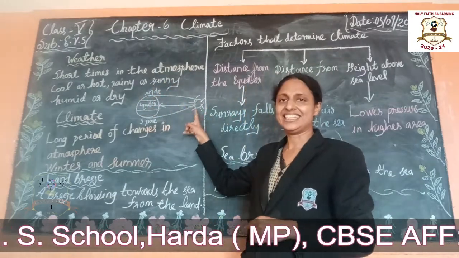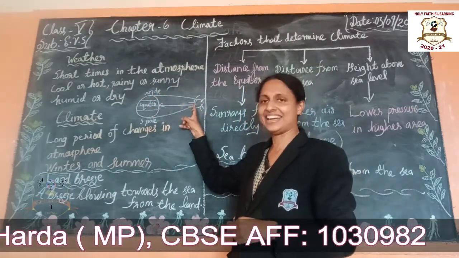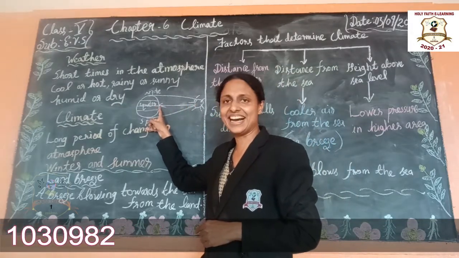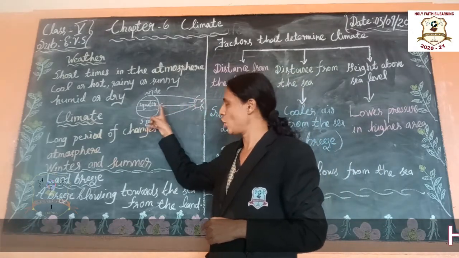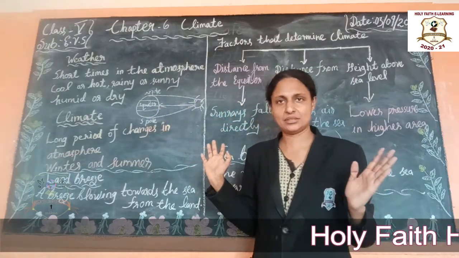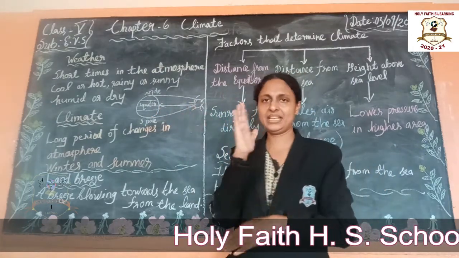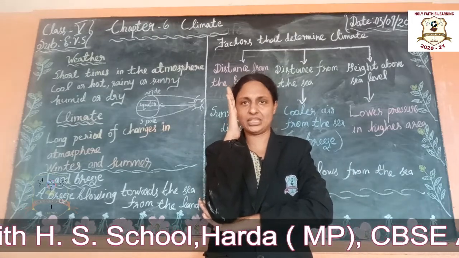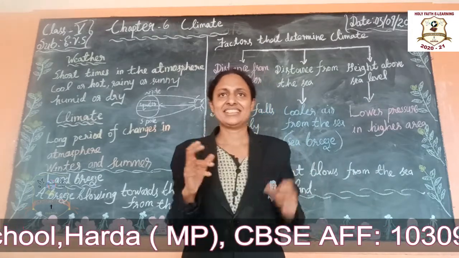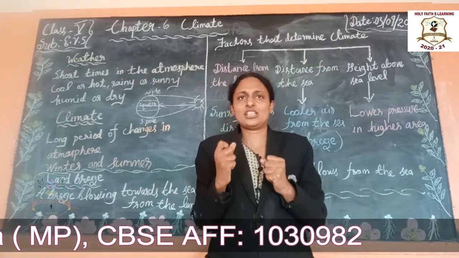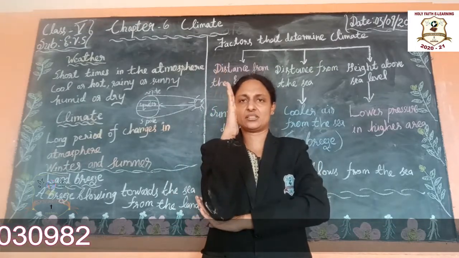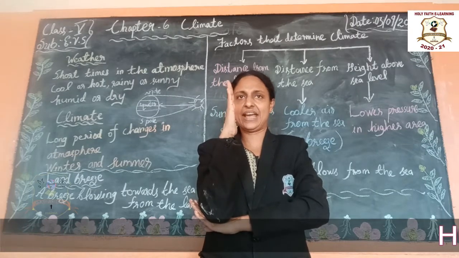Then it is the sun. Okay, sun rays, the rays of the sun fall directly, vertically over the equator. Understand students? Means at a 90 degree angle the sun rays reach the equator. Understand? See, around the equator sun rays fall on the ground at a 90 degree angle. 90 degree angle means like this. See there, straight line. Okay?